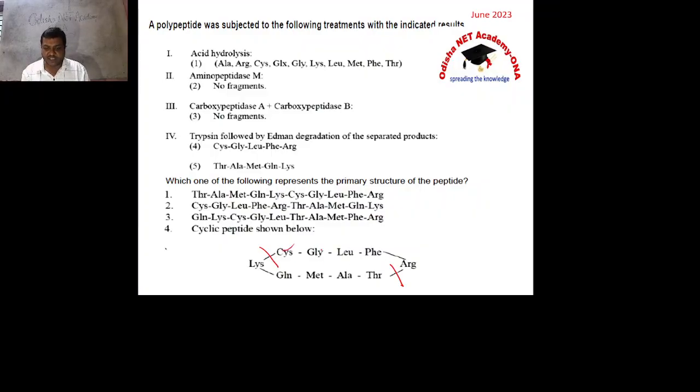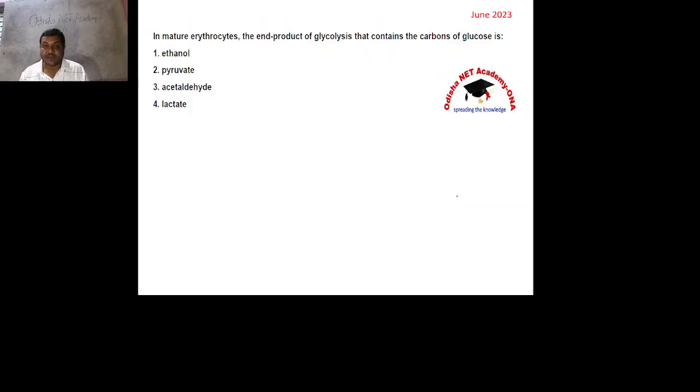You are getting cysteine, glycine, leucine, phenylalanine, arginine, that is correct. And you are getting threonine, alanine, methionine, glutamine, and lysine. That means which is the best answer? 4 is the best answer. Got the idea? Okay, so next.